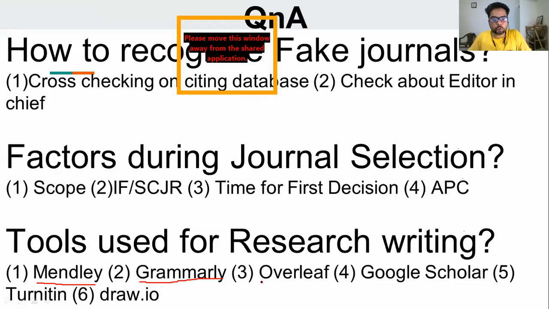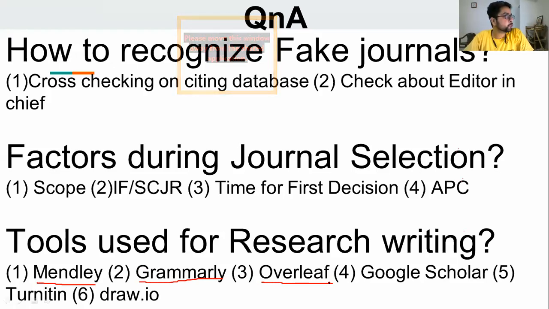The third is Overleaf. I'll tell you what it is. We have all heard about this software called LaTeX, and LaTeX is used to write our journal articles so that the formatting and spacing and everything is taken care of. For LaTeX you need to install it.